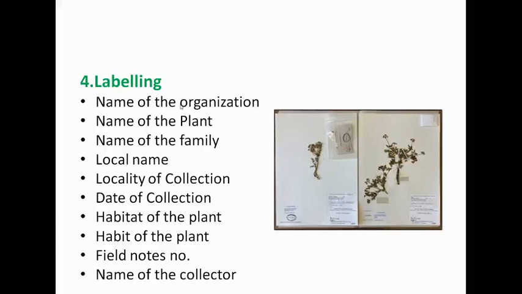For example, name of the organization, SV University, name of the plant, Mangifera indica, name of the family, Anacardiaceae, local name in Telugu, it is called Mamidi Chettu, locality of collection, Tirupati,